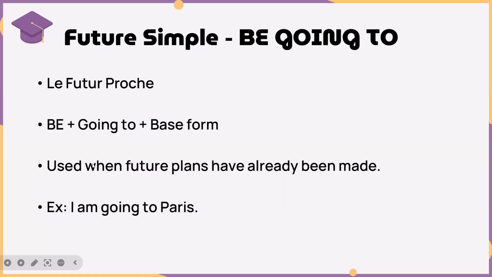And this is used to talk about future plans that have already been made. So remember with will, it's when you're making the decision in the moment. When you're using be going to, it's because it's already a planned activity for the future. For example, I, the subject, the verb to be, first person, so I am going to Paris. I am going to Paris, okay? If I were to use a verb after here, so I am going to visit Paris, okay? Then I would have to use the verb visit in the base form.